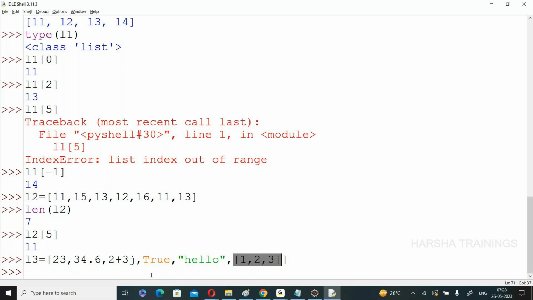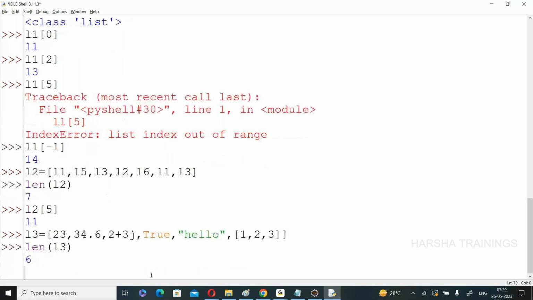How many elements? Len of L3. See this one, total 6 elements. So 23 is available at 0 position, position number 1, index 2, index 3, index 4, index 5. For example, L3 of 5.